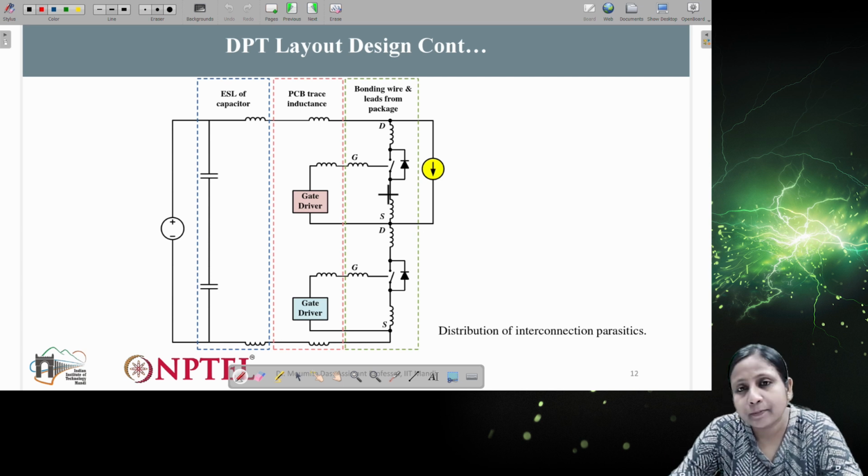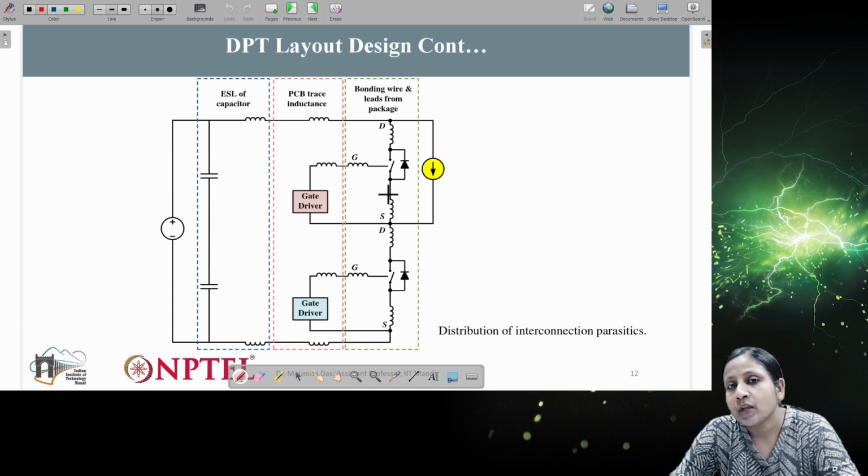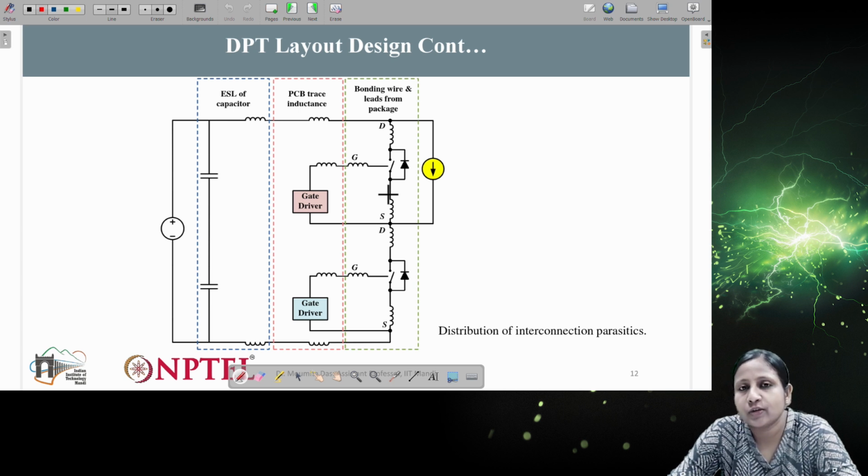How do these three different parasitic elements come about? The first one comes from the gate loop and power loop separately. The second one comes from the interconnection, whenever you connect switches, like two switches together, or the gate drive part with the switches.